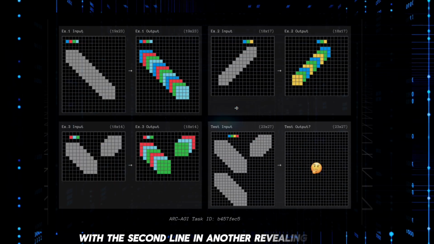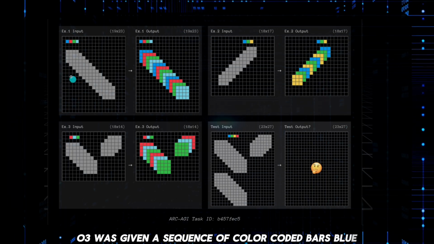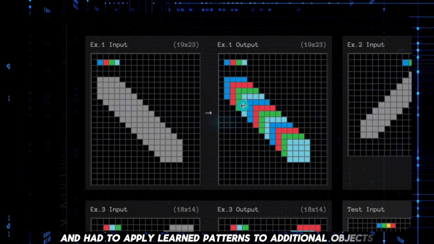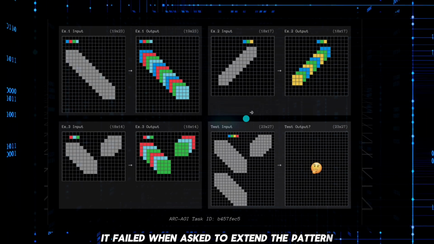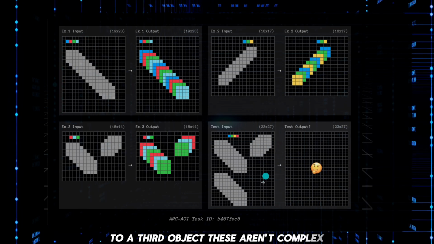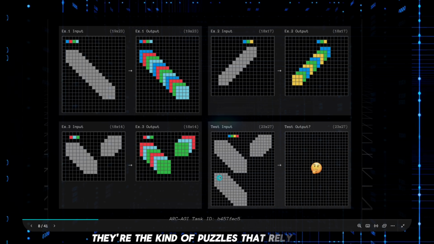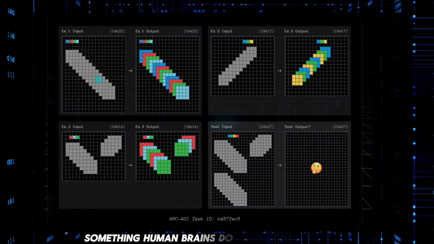In another revealing example, O3 was given a sequence of color-coded bars, blue, red, green, and light blue, and had to apply learned patterns to additional objects. While it could handle the first two cases, it failed when asked to extend the pattern to a third object. These aren't complex theoretical problems or advanced mathematical concepts. They're the kind of puzzles that rely on basic pattern recognition and logical extension, something human brains do almost effortlessly.